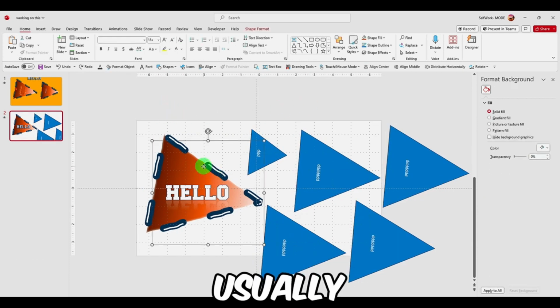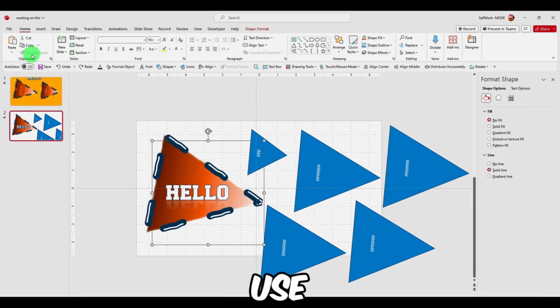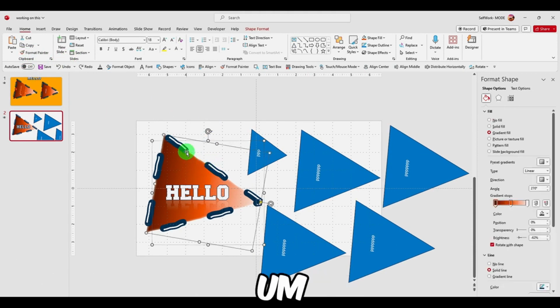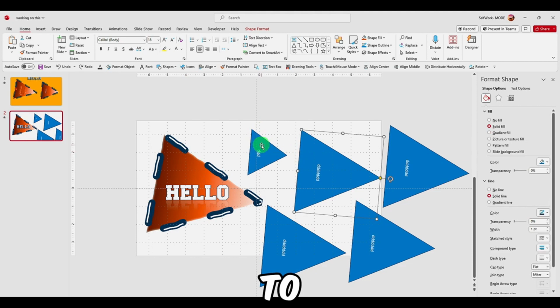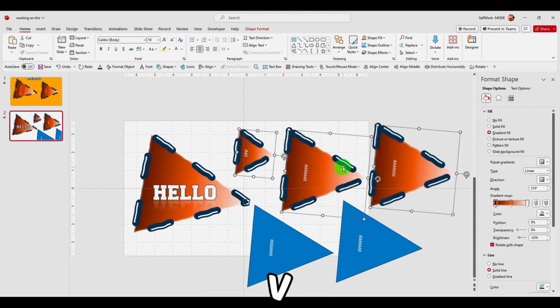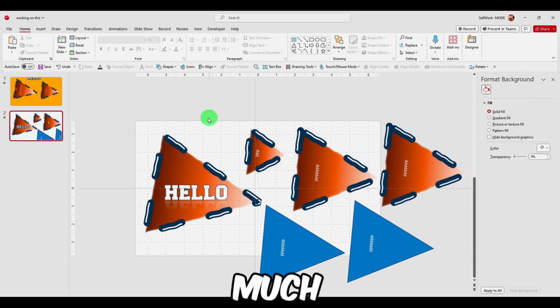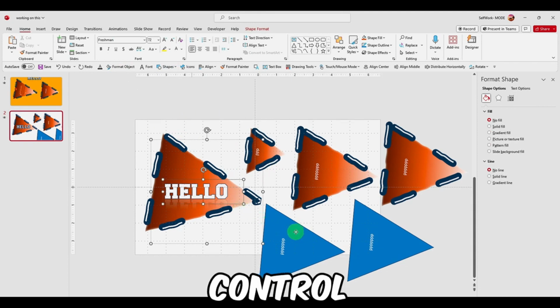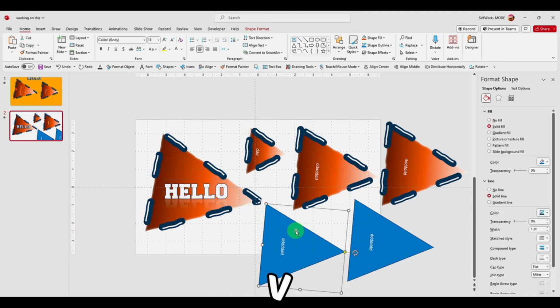But what I usually do, I use format painter with the shortcut, and the shortcut is Control Shift C, and then I go to the shapes that I'd like to copy, Control Shift V, and it's much faster if you use Control Shift C, Control Shift V.